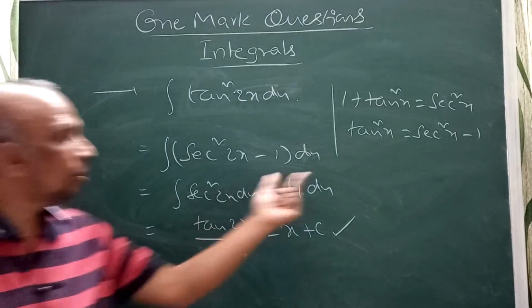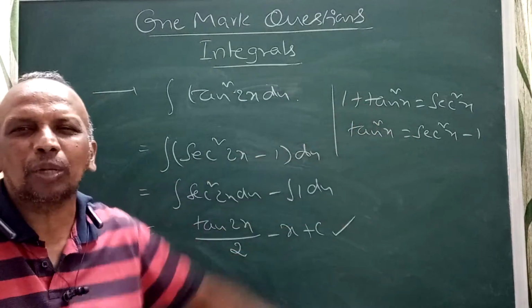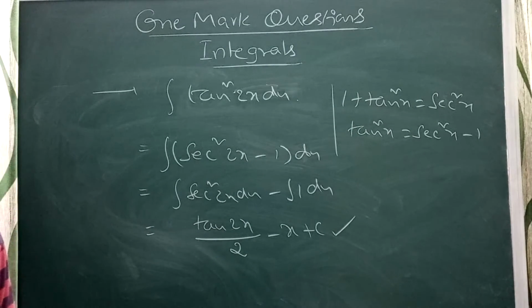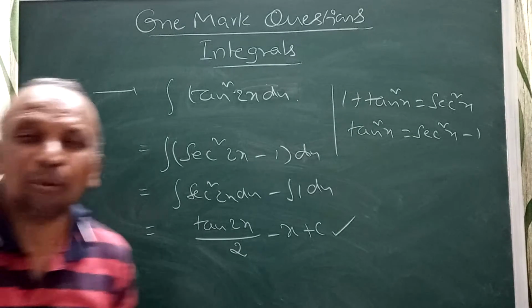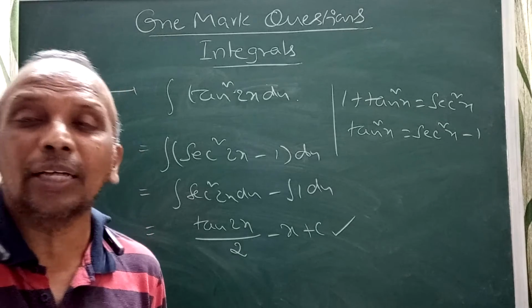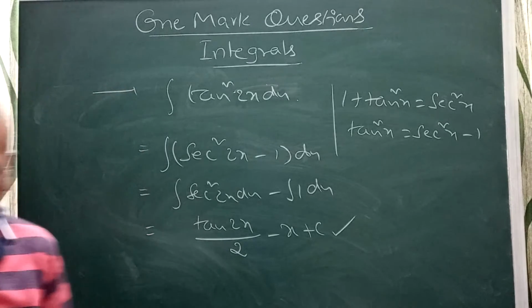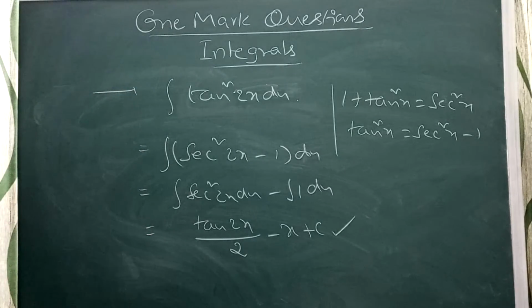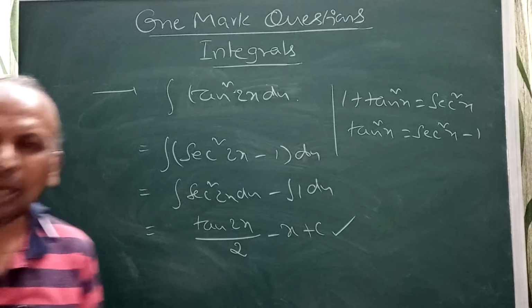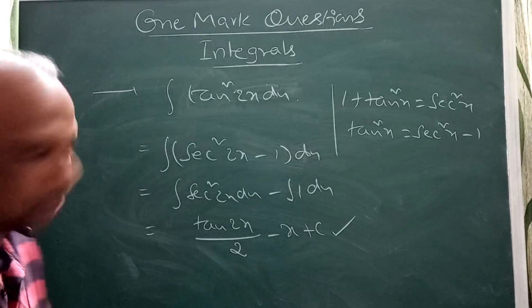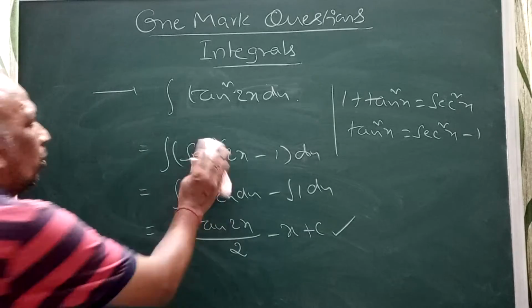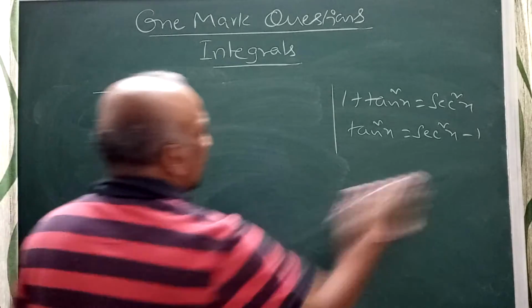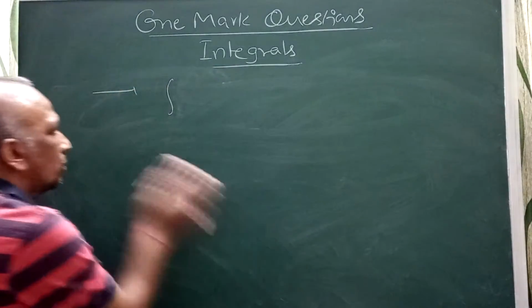What formula should I remember here? Again, in March 2019 they asked integral cosecant square x by 2 dx.